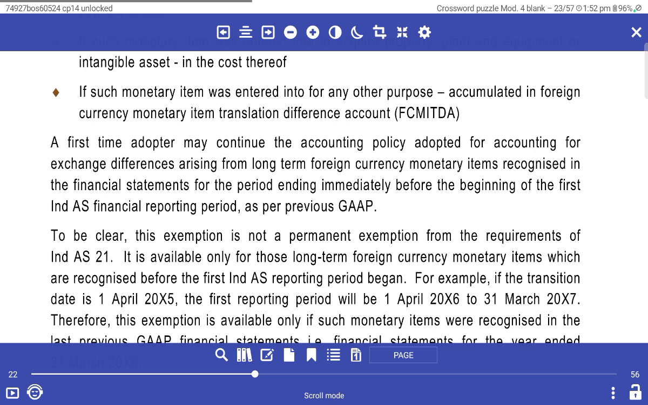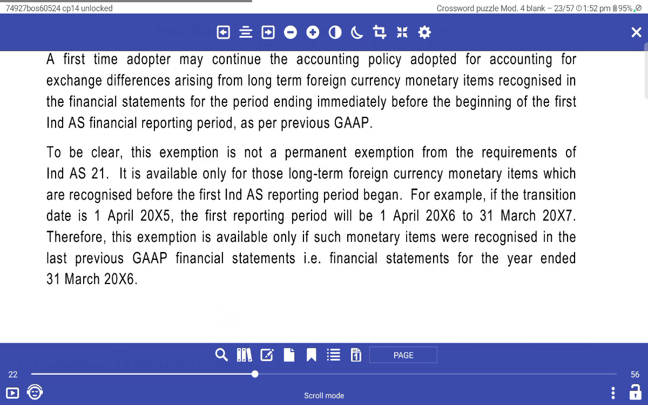The first-time adopter may continue the accounting policy adopted for the exchange differences arising from long-term foreign currency monetary items recognized in the financial statements for the period ending immediately before the beginning of the first Ind AS financial reporting period as per the previous GAAP. To be clear, this exemption is not a permanent exemption from the requirement of Ind AS 21. It is available only to long-term foreign currency monetary items recognized before the first Ind AS reporting period begins.